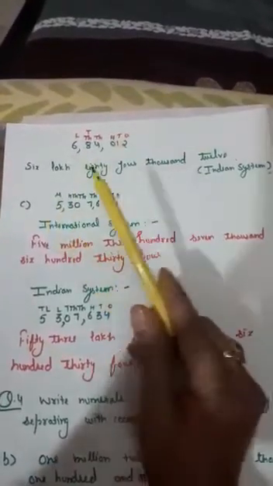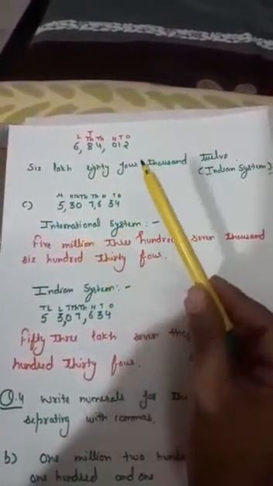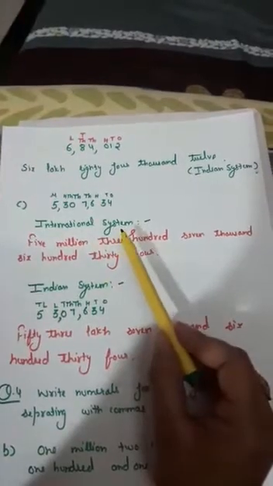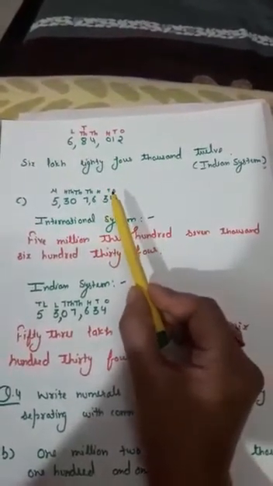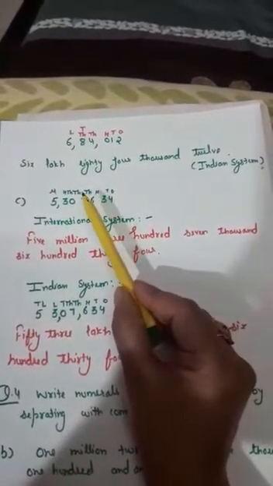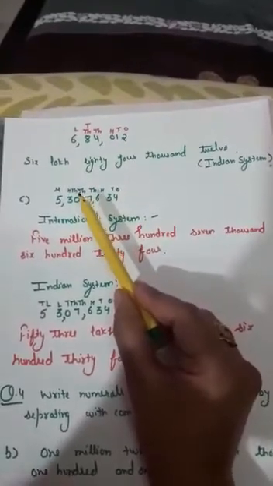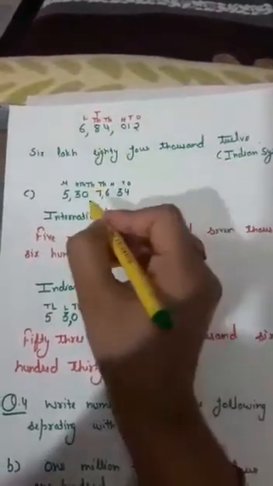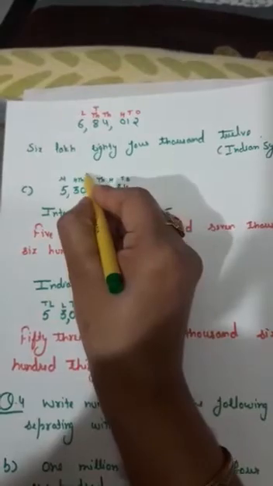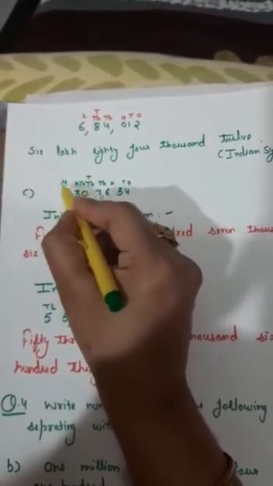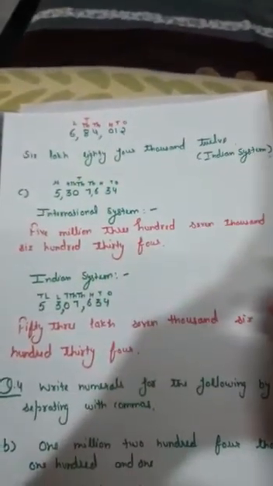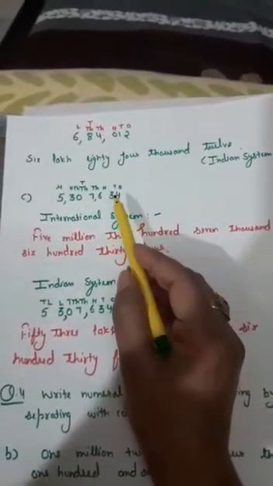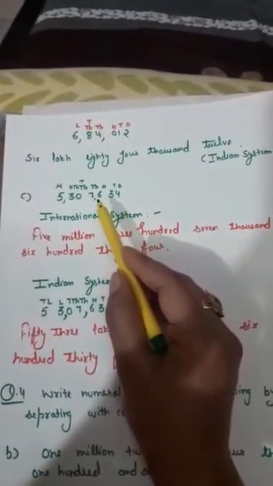First of all, I am going to write this number in the international system. In the international system we know the places: ones, tens, hundreds, thousands, 10,000s, 100,000s and then millions. The commas are placed after each and every period.